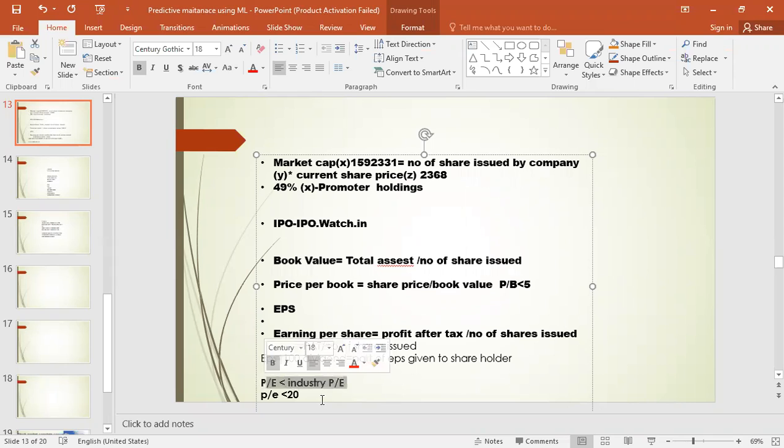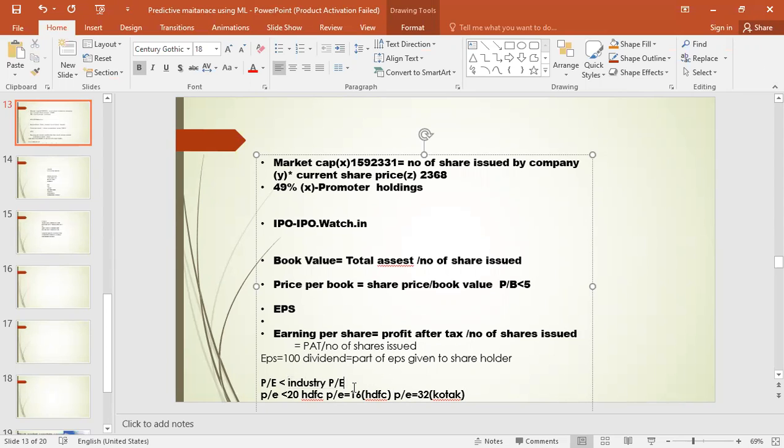And another condition is, for HDFC I got P by E ratio 16. Similarly, for Kotak Mahindra, I got P by E ratio 32. So look at this. This is for HDFC Bank, and this is for Kotak. Out of this, HDFC is a good company to invest. And similarly, P by E should be less than industry P by E. So how do you find out the industry P by E?